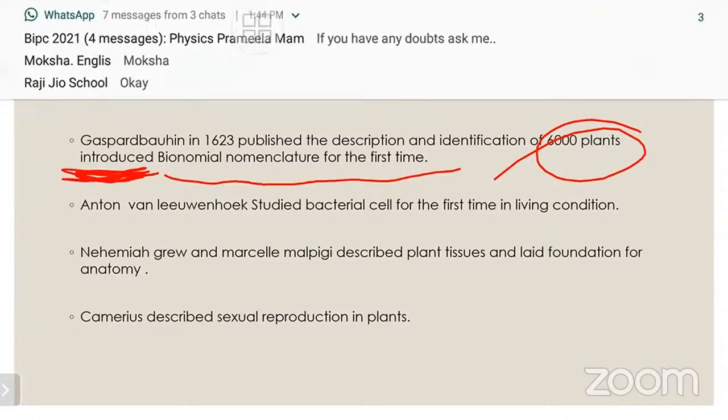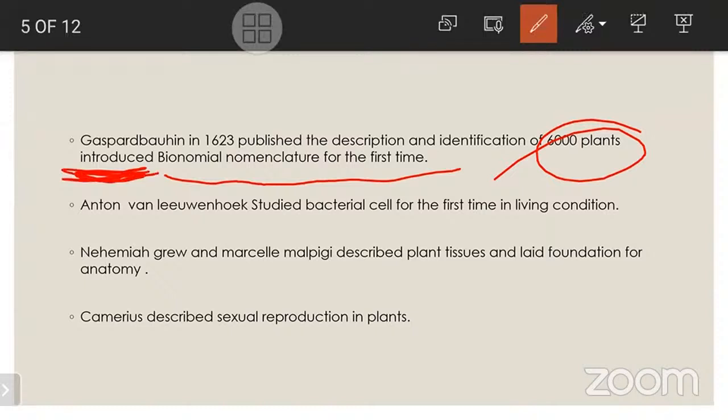Only Gaspard Bauhin introduced it, but the binomial nomenclature system was initiated and put into use by Linnaeus. In 1623, he published the description and identification of 6,000 plants, introducing binomial nomenclature for the first time.